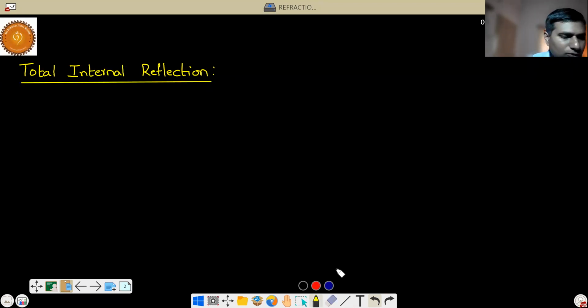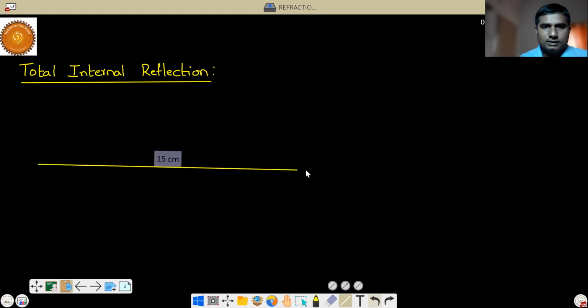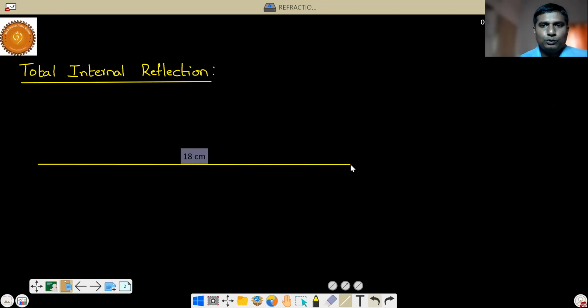Now we know that whenever a ray is going from a rarer medium to a denser medium, the ray will bend towards the normal, and whenever a ray is going from a denser medium to a rarer medium, the ray will bend away from the normal, which is proved by Huygens principle, which is not required for us right now. Just remember this, which everybody knows from lower classes.